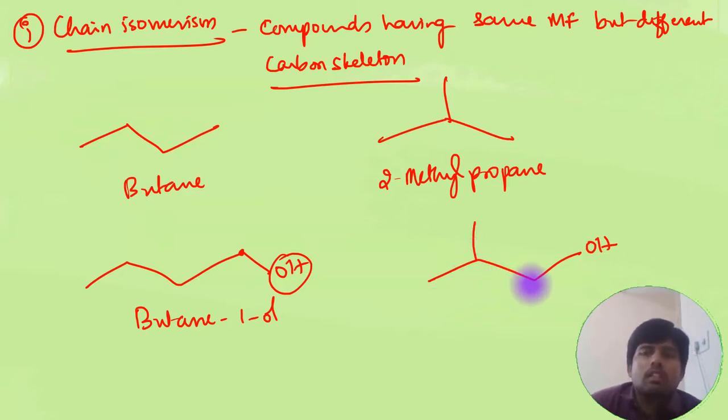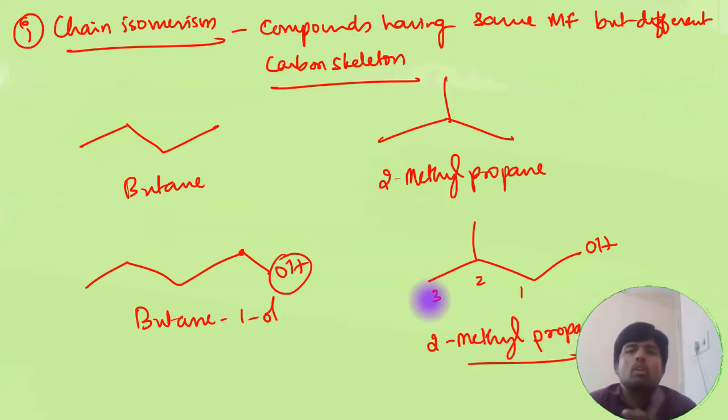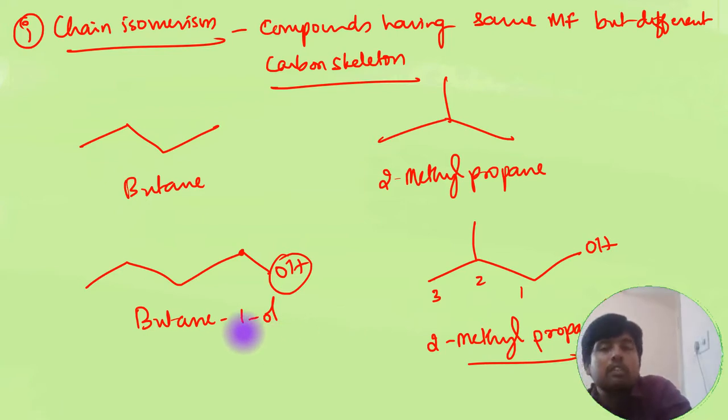This is isobutyl alcohol, 1, 2, 3. So it's 2-methylpropanol. So these two differ in parent chain. So when you have the parent chain differing, or you can say a change in the carbon skeleton of the molecule, the isomerism which we observe is chain isomerism. As the name itself indicates, it is the isomerism due to difference in the chain.